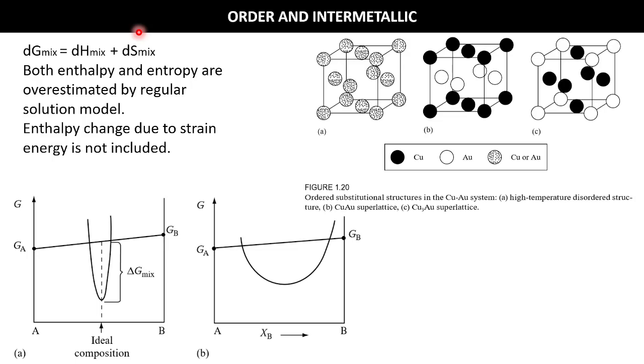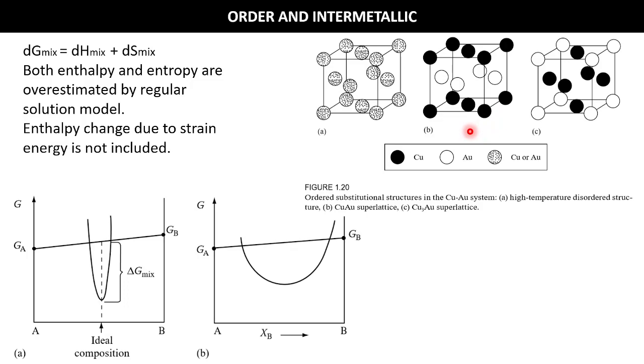So if this enthalpy of mixing is very high, there is a very high tendency of surrounding a particular atom by some other atoms. Here we cannot distinguish at higher temperature whether this site will be occupied by copper or gold atoms. But as the temperature decreases, if the partition fraction has a very high value, then there is a preferential tendency of occupying this site by either Cu atom or Au atom, like this.